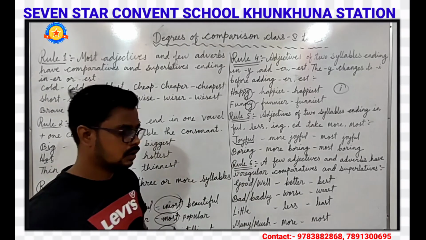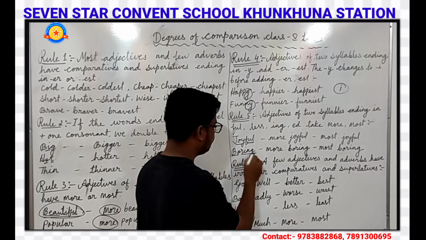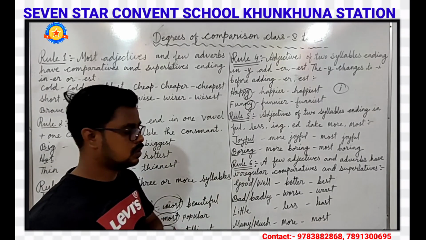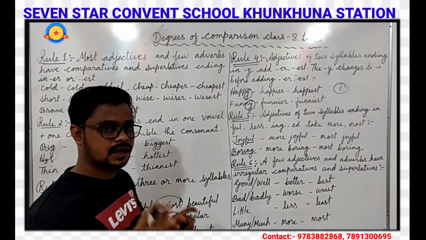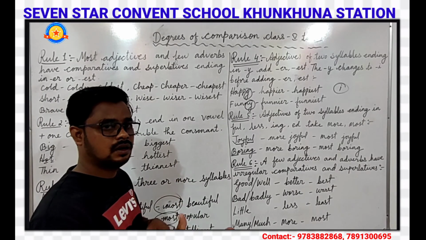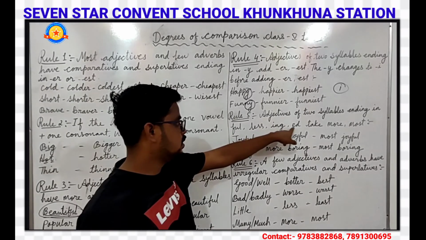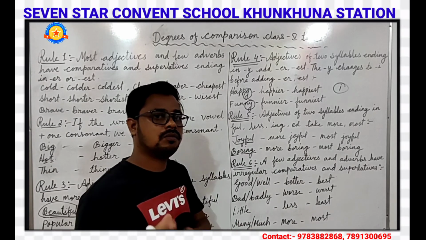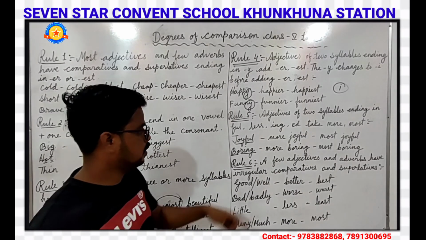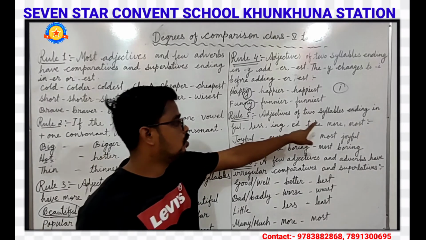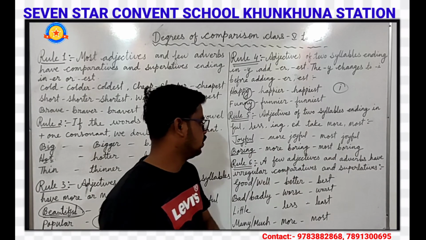In this word there are 2 syllables. Boring, here also there are 2 syllables. So the adjectives which have 2 syllables and end with ful, less, ing, ed take more or most in the comparative and superlative degree. Joyful, more joyful, most joyful. Boring, more boring, most boring.